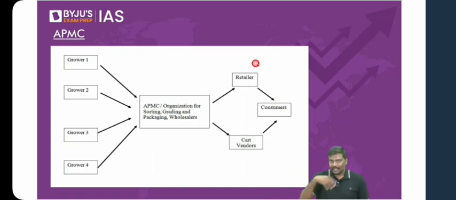Now look at the other side also. Imagine you're a farmer. What is better for you? Try to search for a buyer somewhere, or there is a market where buyers are already there. Go to that market and try to sell your crop. So the argument is simple. APMC represents a market. Is it okay?